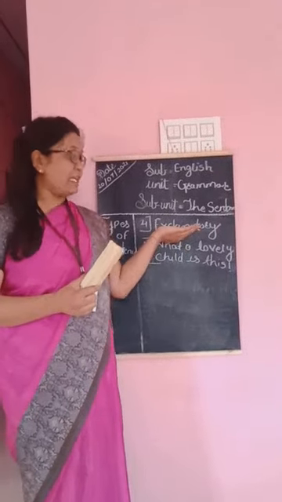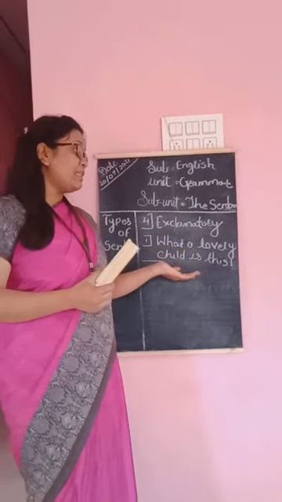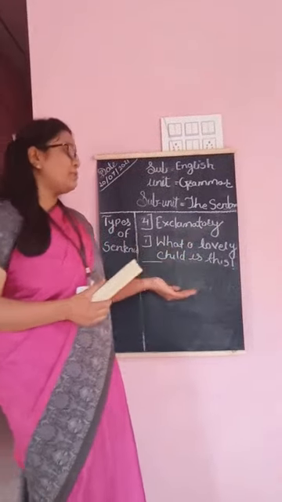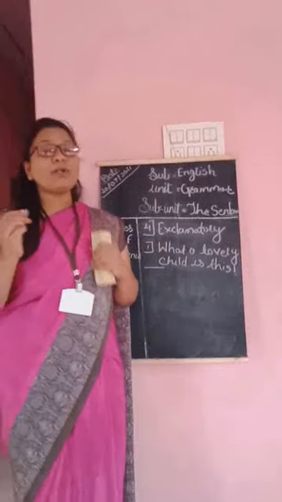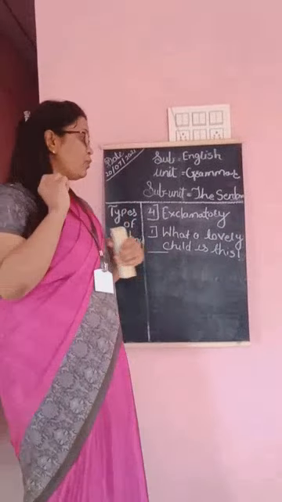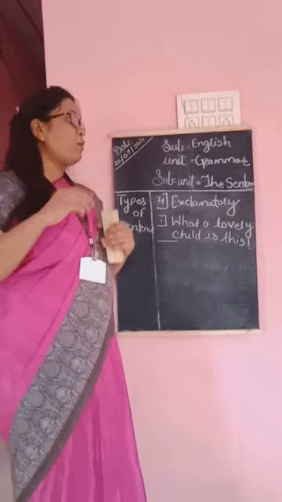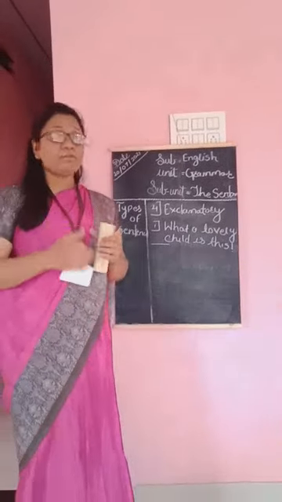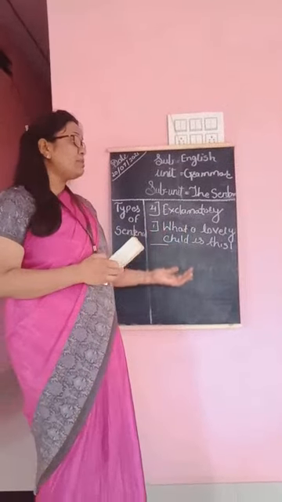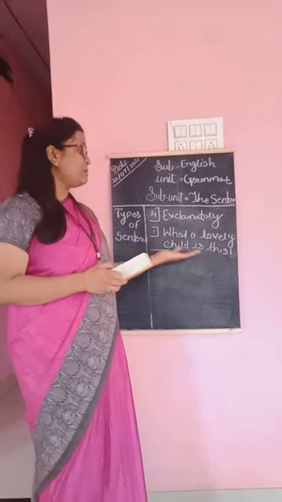So these are all the types of sentences.